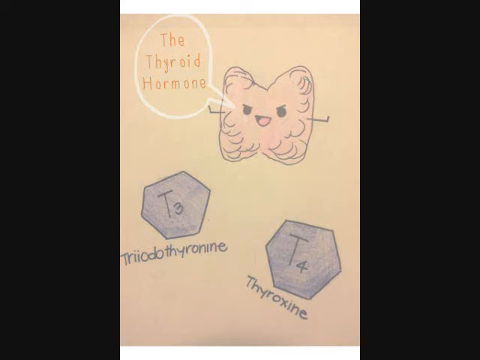Next, we have the thyroid hormones. Thyroid hormones also depend on receptors. Iodide ions are delivered to the thyroid from the bloodstream. The thyroid hormones T3, or triiodothyronine, and T4, thyroxine, are secreted by the thyroid gland and are very important for metabolic regulation.